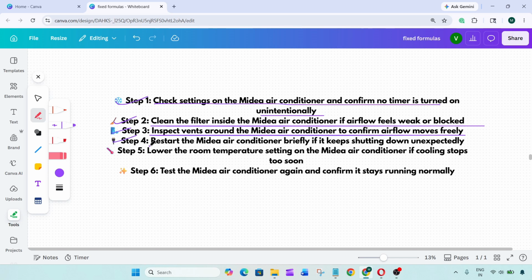Step 4. Restart the media air conditioner briefly if it keeps shutting down unexpectedly. Step 5. Lower the room temperature setting on the media air conditioner if cooling stops too soon. Step 6. Test the media air conditioner again and confirm it stays running normally.